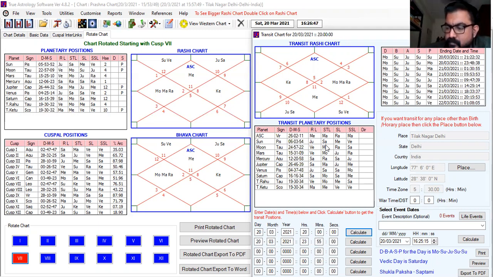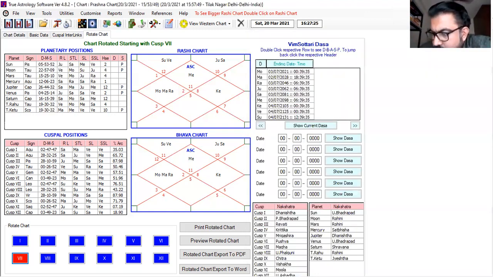At the starting of the match on 20th of March 2021 at 8 o'clock: Mars, Rahu, Saturn. Mars dasha, Rahu bhukti, Saturn antara. And now we'll check at the end of the match after 4 hours. Kindly note down, at the end of the match: Mars, Jupiter, Ketu. Correct? Yes, sir. First of all, we will check the Mars dasha.